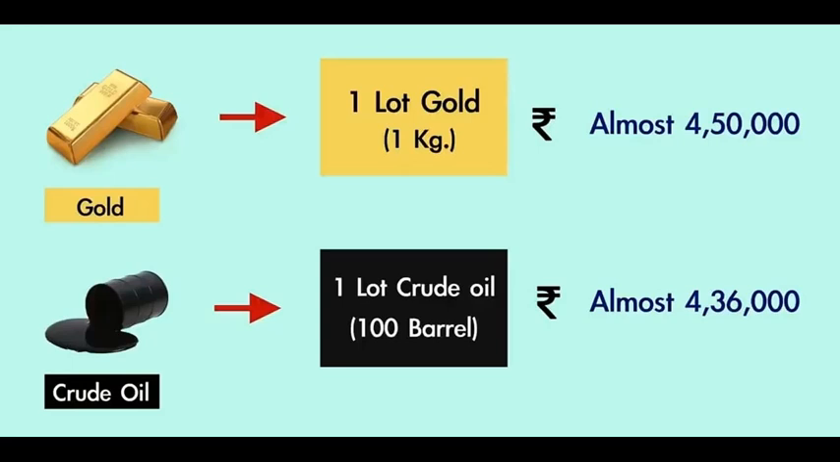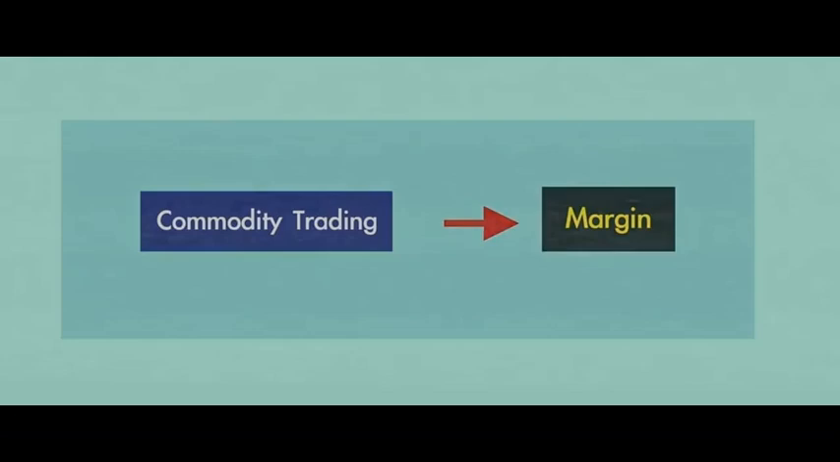And for crude oil also there is a lot size, and that lot size is 100 barrels. To buy 100 barrels of crude oil, you have to pay almost 4,36,000 rupees. So a retail investor might not have so much funds, 4.5 lakhs. So how is he able to buy these large positions? The answer is margin trading.